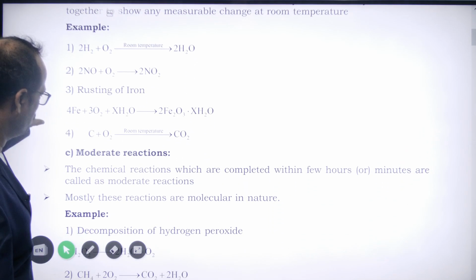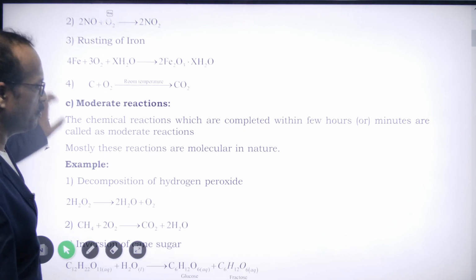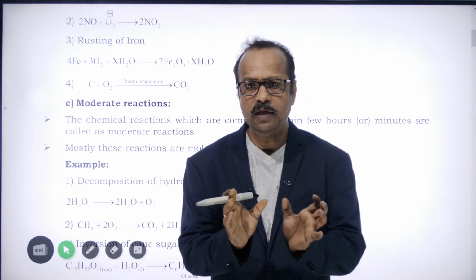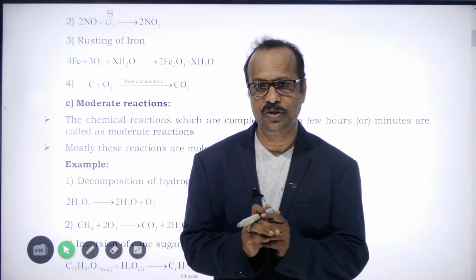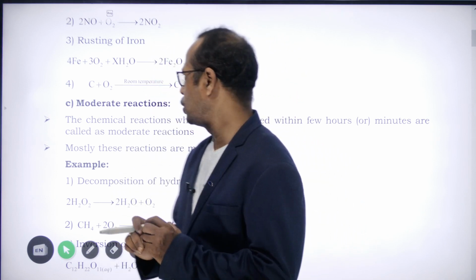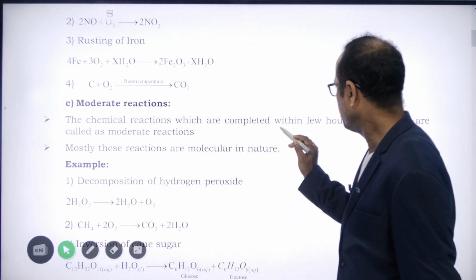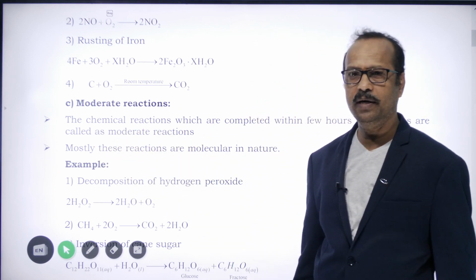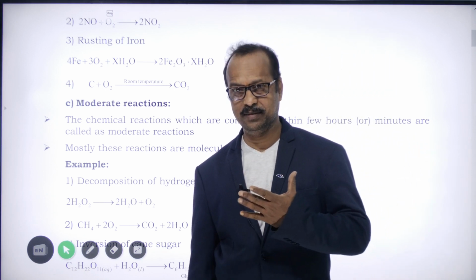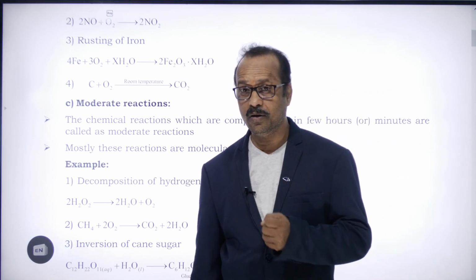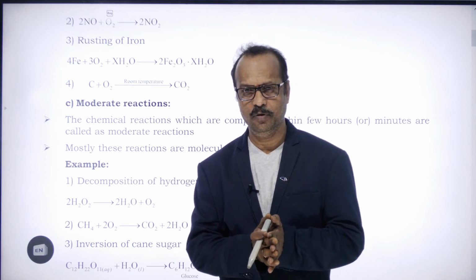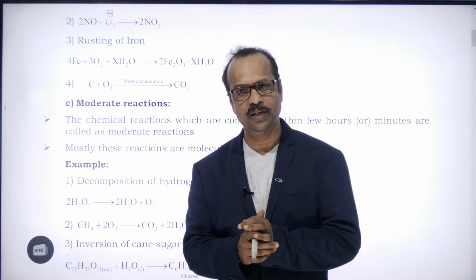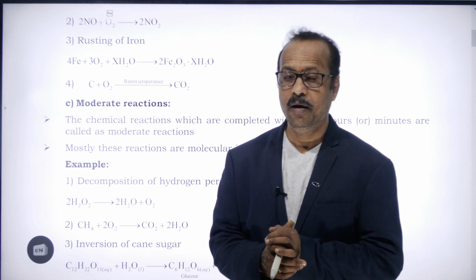Now moderate reactions. Moderate means what? Which takes a few minutes or hours. The reactions which take a few minutes or hours to complete are called moderate reactions. The chemical reactions which are completed within a few hours or minutes are called moderate reactions. They are not taking months and days, nor are they completing immediately or instantaneously. They are taking some time, a few minutes or a few hours. So such reactions are called moderate. Moderate means what?